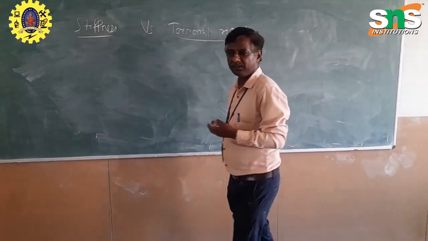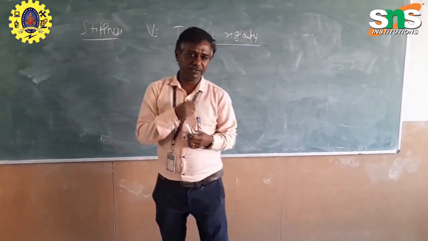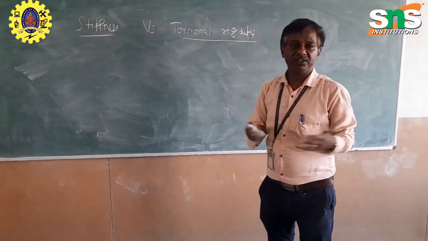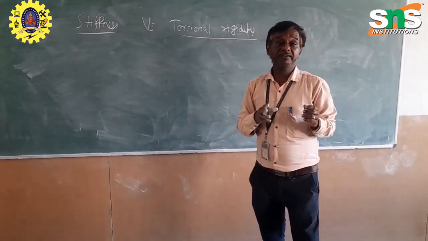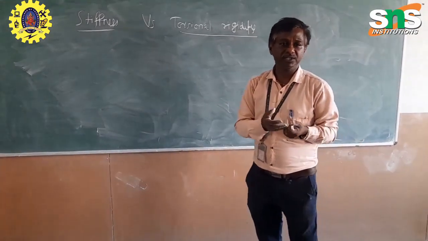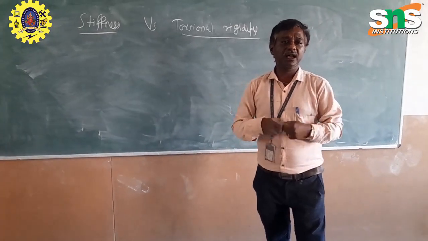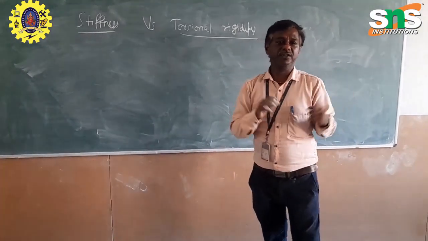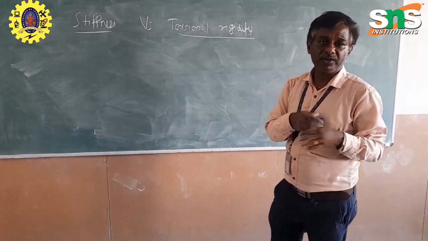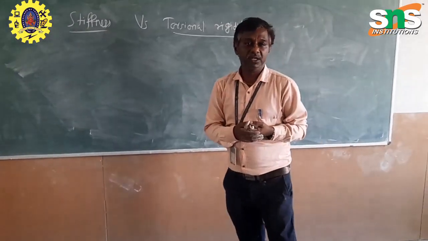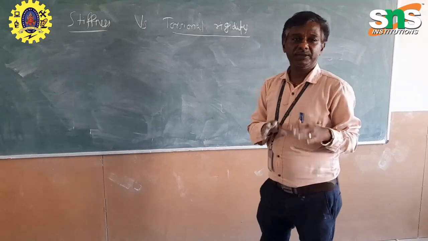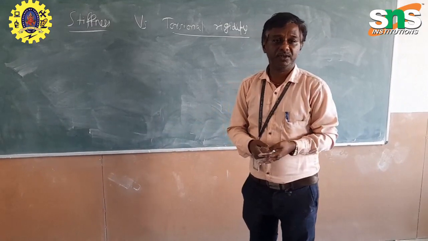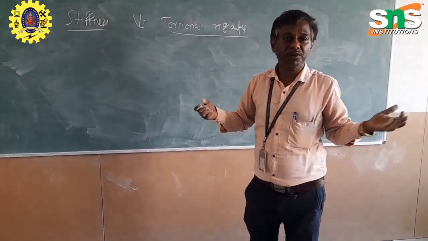What is elasticity? We know that elasticity is a property of a material which gets elongated or shrinks when we apply a load. Both will happen. That means simply it deforms. So deformation occurs when you apply the load on the material. And if you release the load, it immediately regains its original shape. That is called elasticity, the pure elasticity.